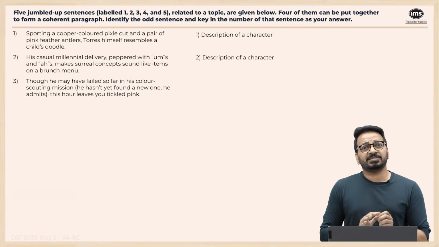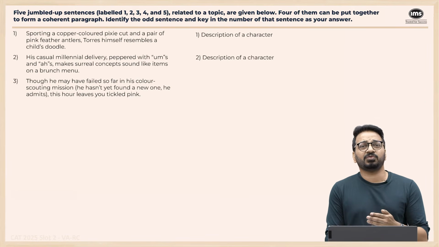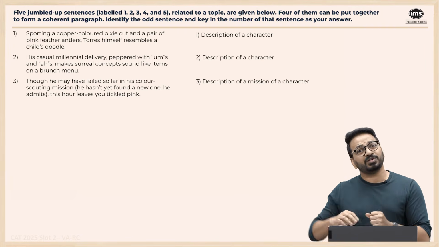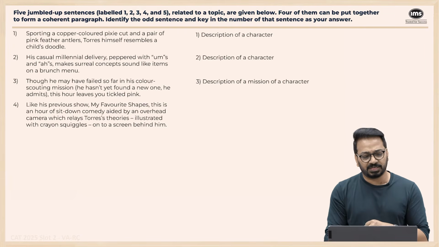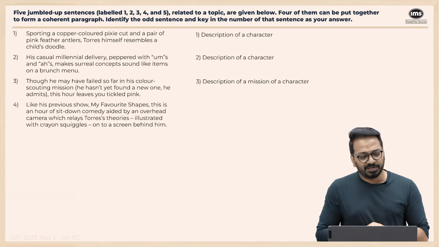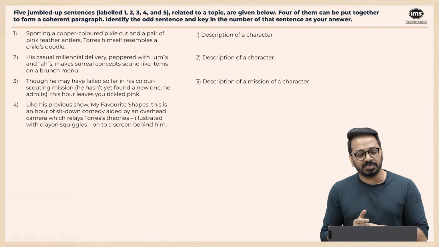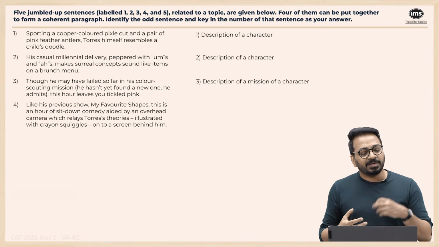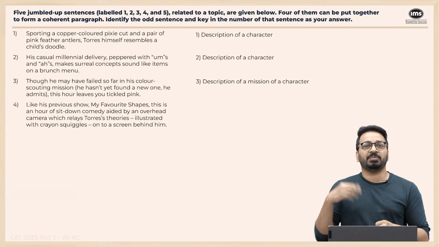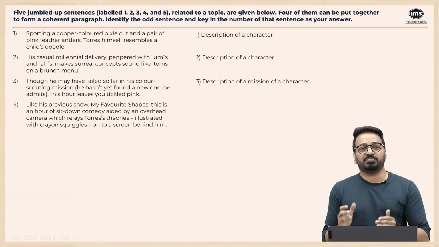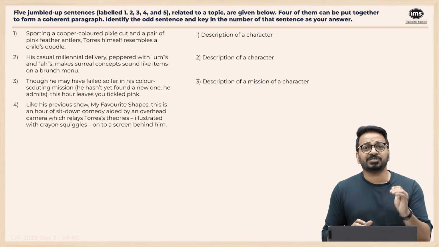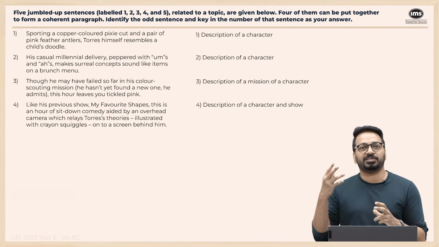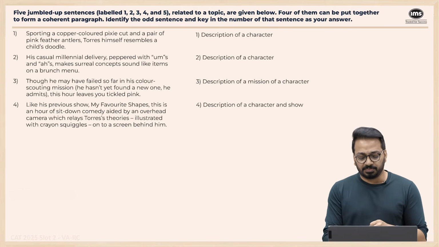But is this a description of a character or something more? This is getting very, very specific about some color scouting mission. So description of mission of a character is what I would put this at. Like his previous show, My Favorite Shapes, this is an hour of sit-down comedy aided by an overhead camera which relays Torres' theories, illustrated with crayon squiggles on a screen behind him. So now we are getting some perspective. This is giving us a description of the character and also what is the show. Description of a character in a show, right? Where this character is appearing.